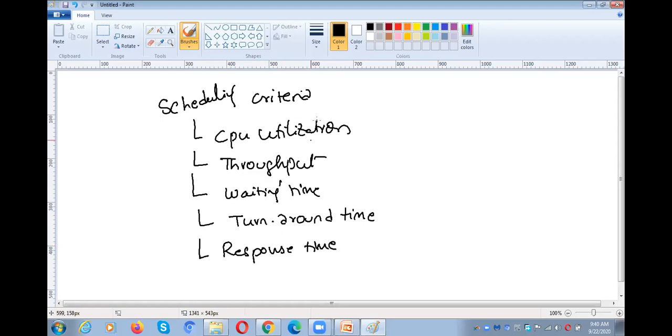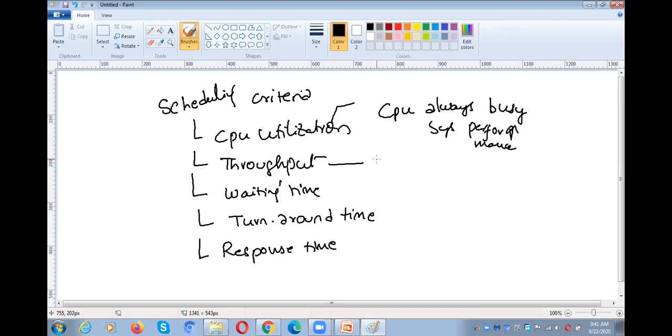First of all, what is CPU utilization? That means we need to keep the CPU always busy. We need to utilize the CPU in a good manner so that the system performance will be more.